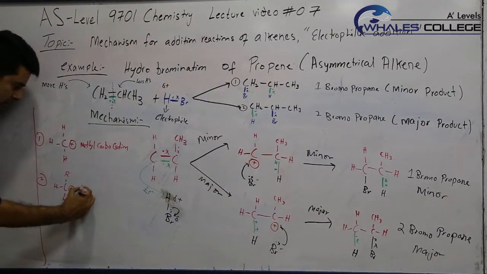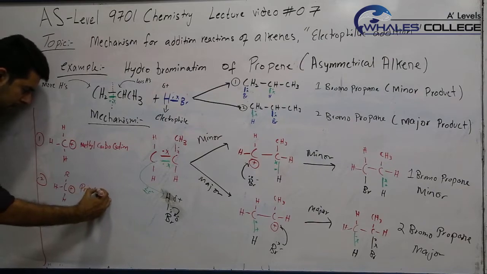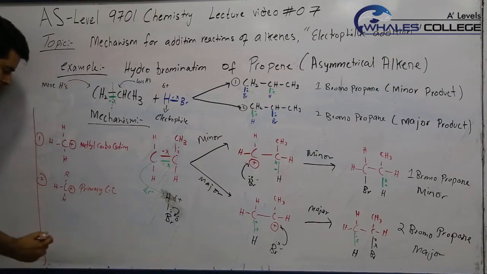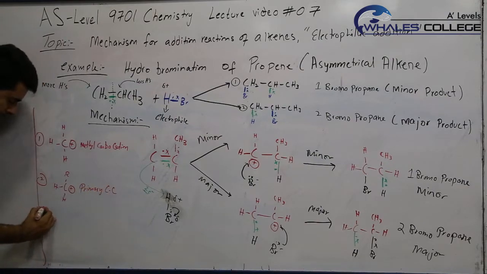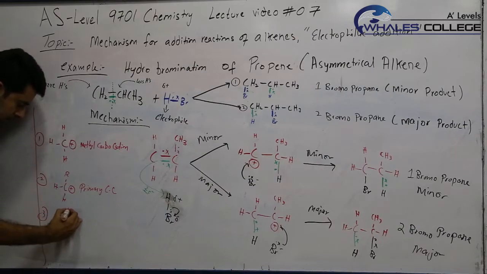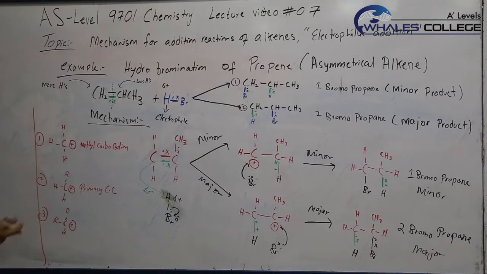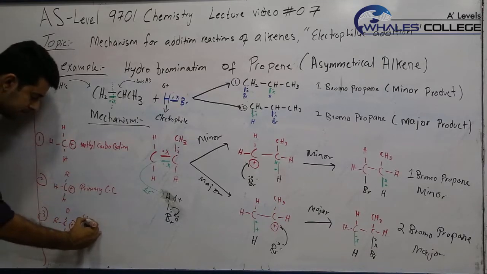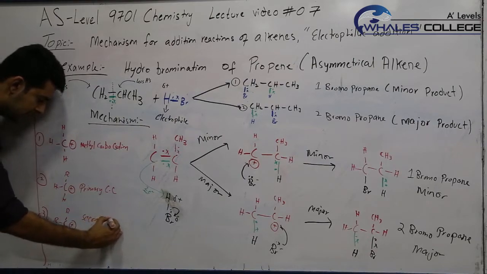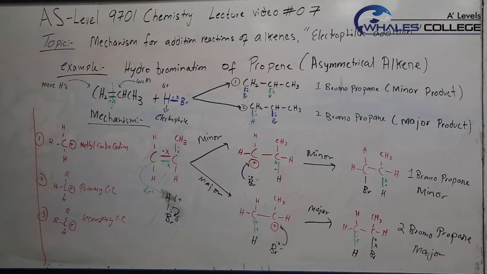This is called primary carbocation. Another case is a carbon carrying a positive charge attached to two alkyl groups. It is called secondary carbocation.